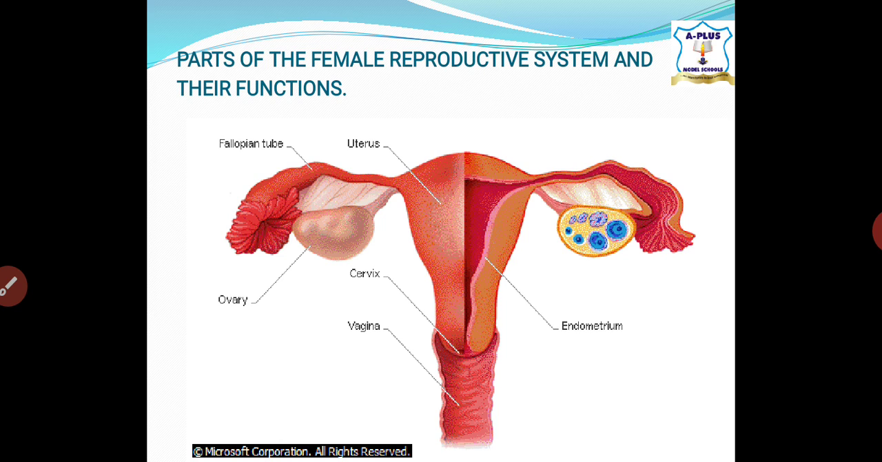Please note that oocyte is spelled O-O-C-Y-T-E. You can see it in your notes, the note that has been attached to this. Now, another one is the oviduct. The oviduct.